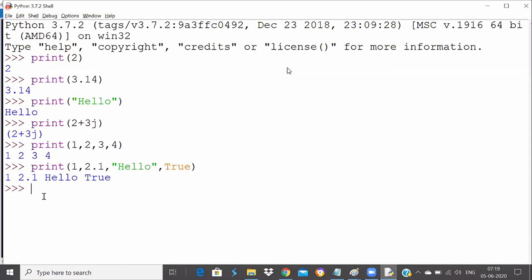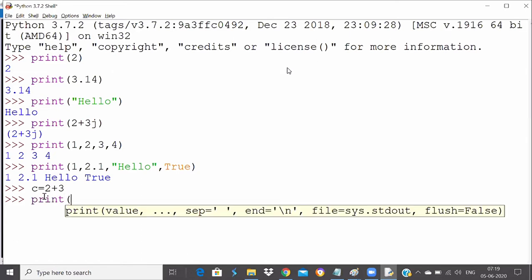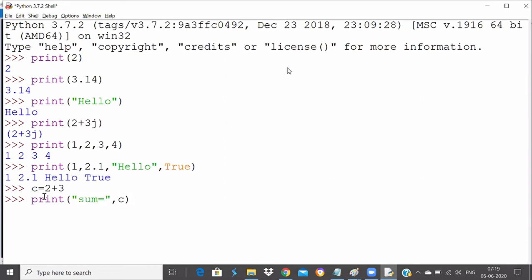For example, last time we calculated c is equal to 2 plus 3. I'm just writing it to show you, and we printed a string in combination with an integer variable. When I do this, you know that the string will be printed as it is, and in place of c, the result will be printed.